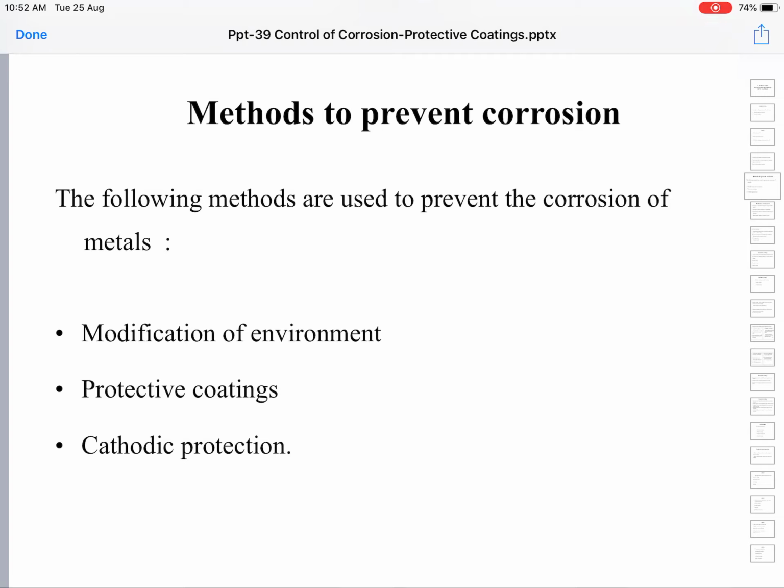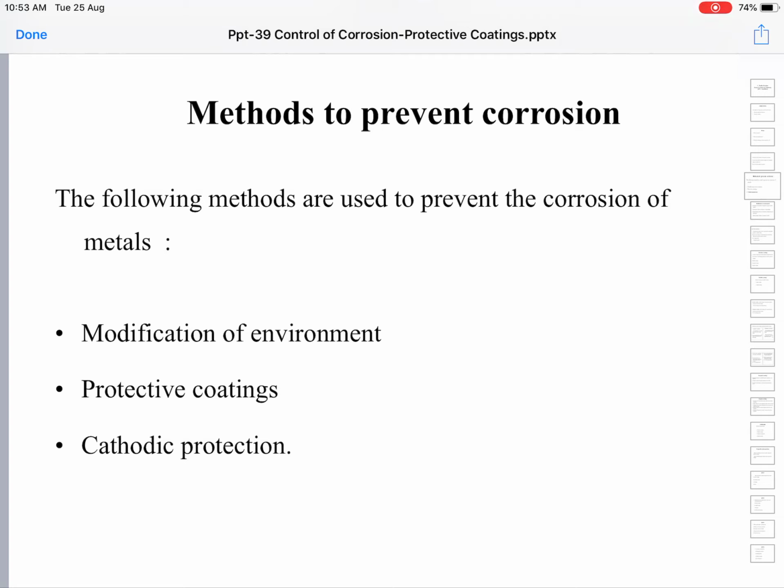Either the properties of the metal can be changed or the environment surrounding the metal can be modified, maybe by removing the reactive gases. The rate of corrosion increases by the presence of reactive gases, as we have seen.